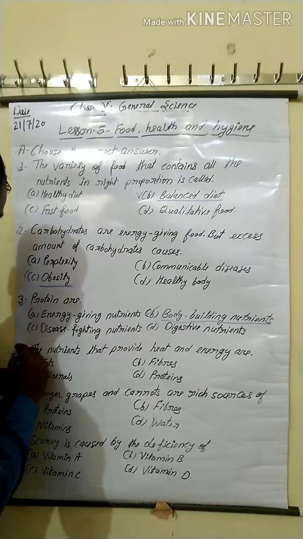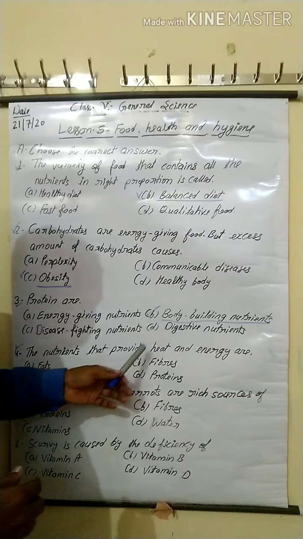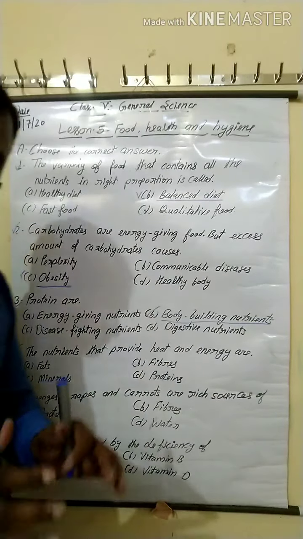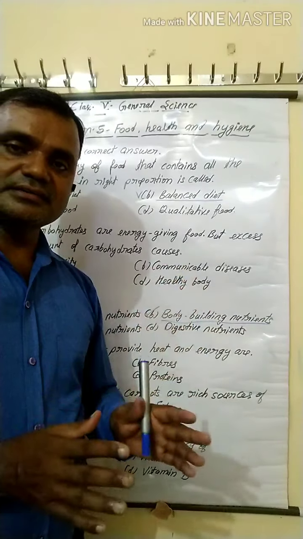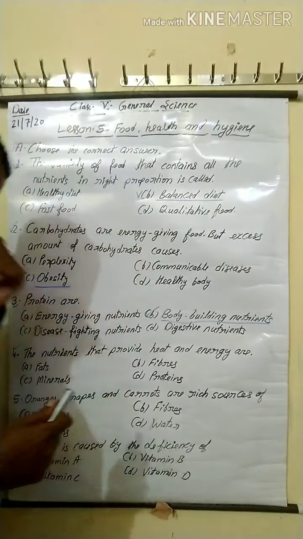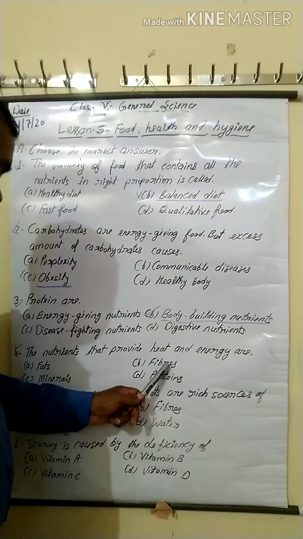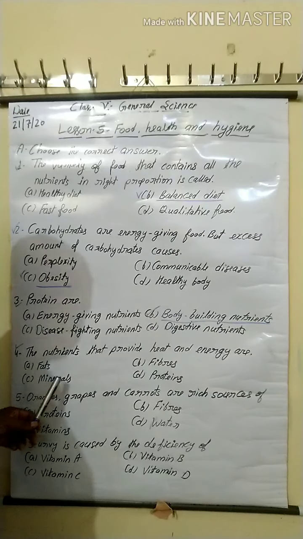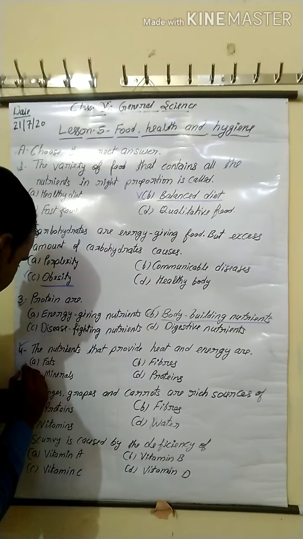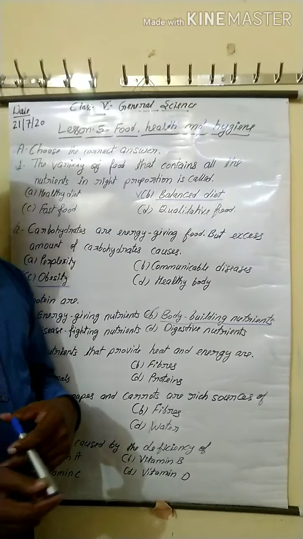Now next, fourth number, the nutrients that provide heat and energy are: option A fats, B fibers, C minerals, D proteins. Option A is correct, fats provide heat and energy.